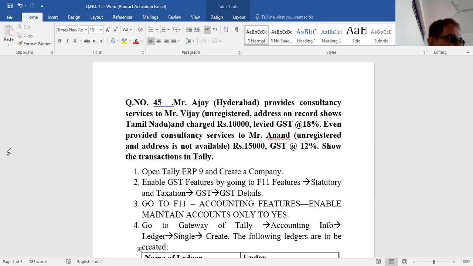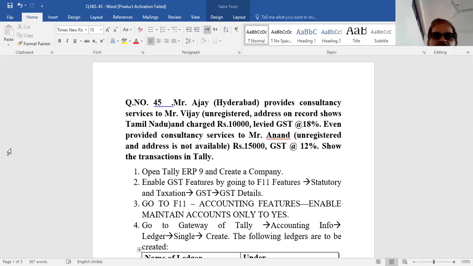The place of supply will be the location of service provider. Okay, the place of supply, location of service provider, that is Hyderabad, that is Telangana. So once again, when you are providing services to a registered person, the place of supply will be the location of the recipient, the receiver.